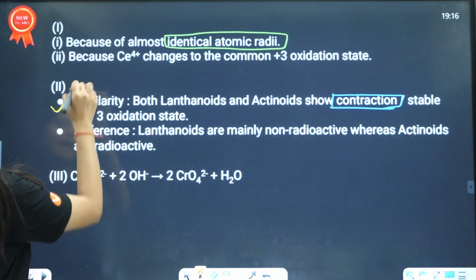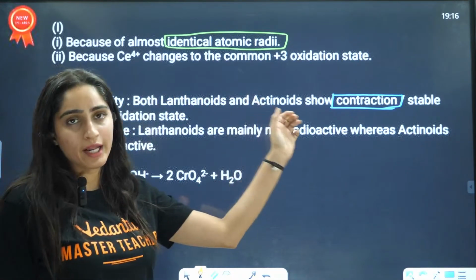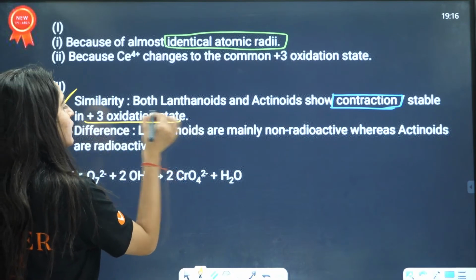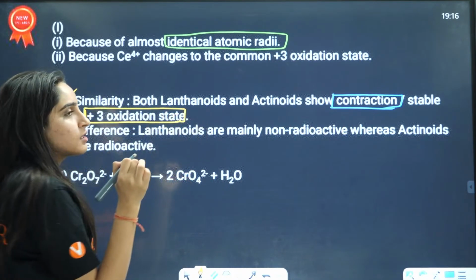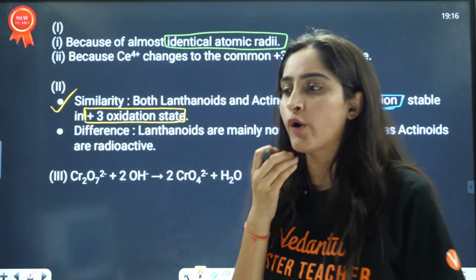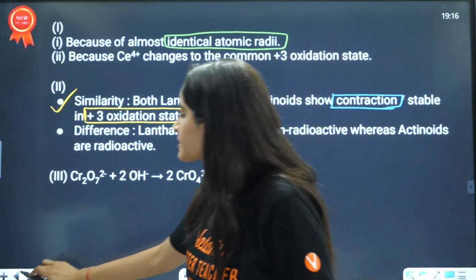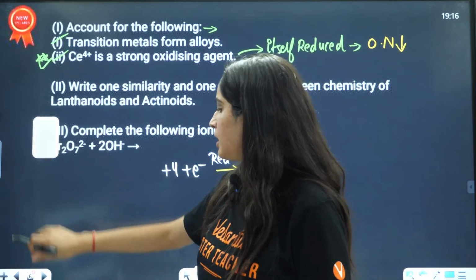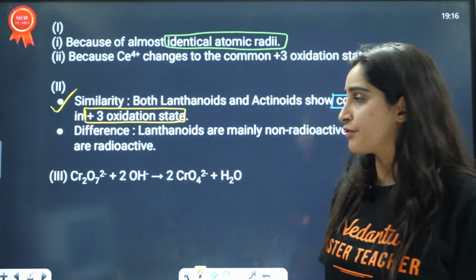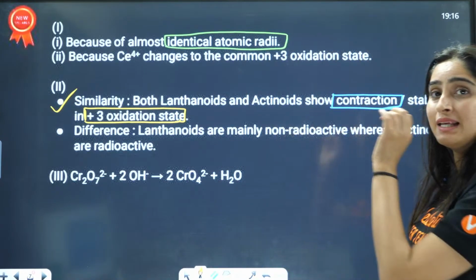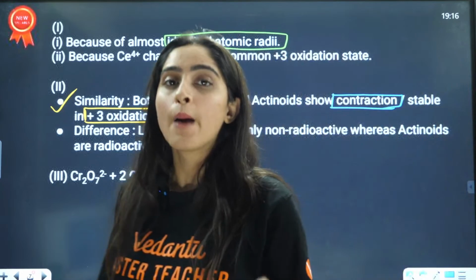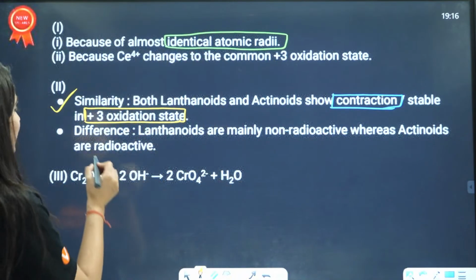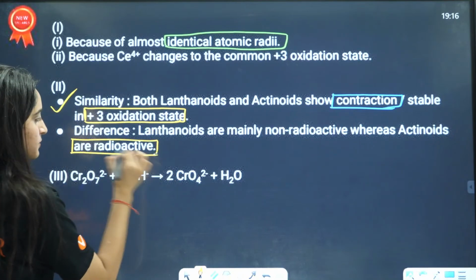Now, the similarity is that both show lanthanoid and actinoid contractions, and both are stable in the +3 oxidation state, right? This is the common oxidation state for lanthanoids and actinoids. Next question is the difference. Lanthanoids are mainly non-radioactive in nature, but actinoids, why don't we study actinoids that much? Because they are radioactive in nature, right?